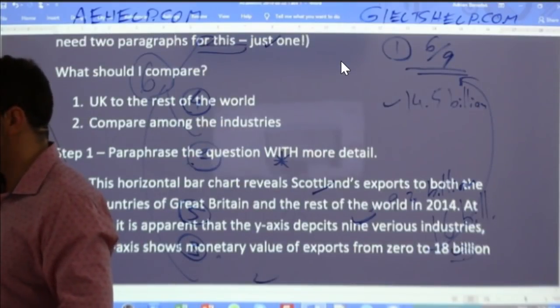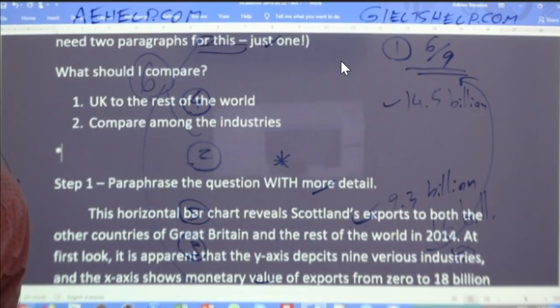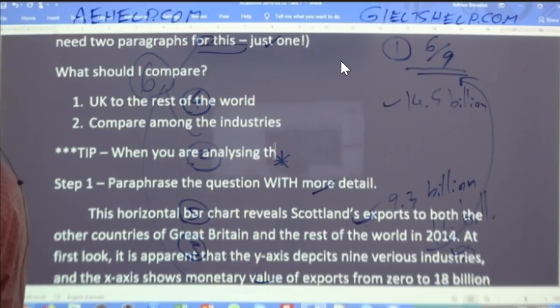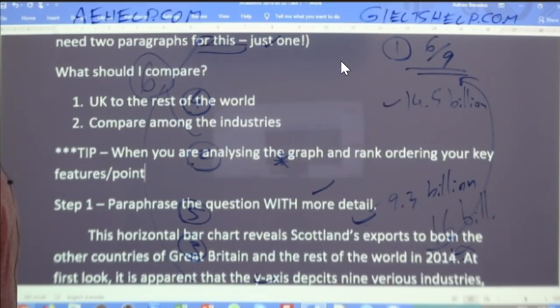So here is a big tip for you. When you are analyzing the graph and labeling or rank ordering, it's a better word, rank ordering your key features or points, think about who would use this graph.